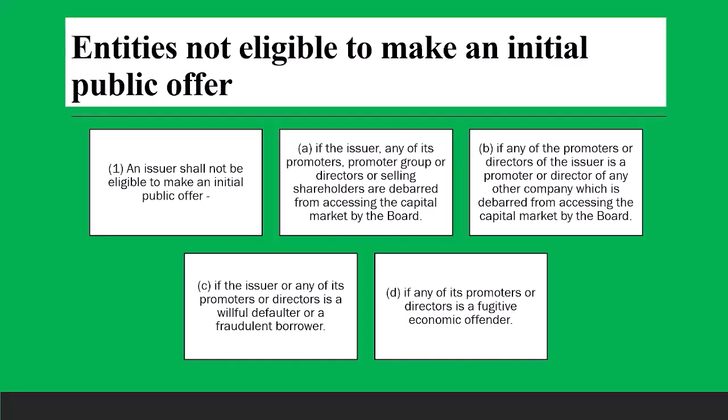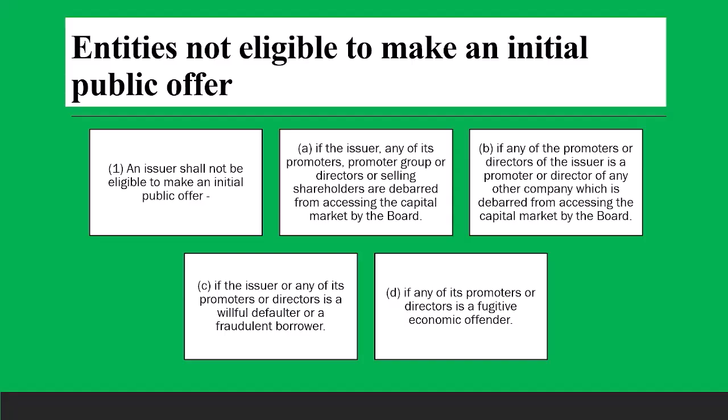Okay, read this, Harshita. Yes, sir. Entities not eligible to make an IPO. An issuer shall not be eligible to make an IPO if the issuer, any of its promoters, promoter group, or directors or selling shareholders are debarred from accessing the capital market by the Board.